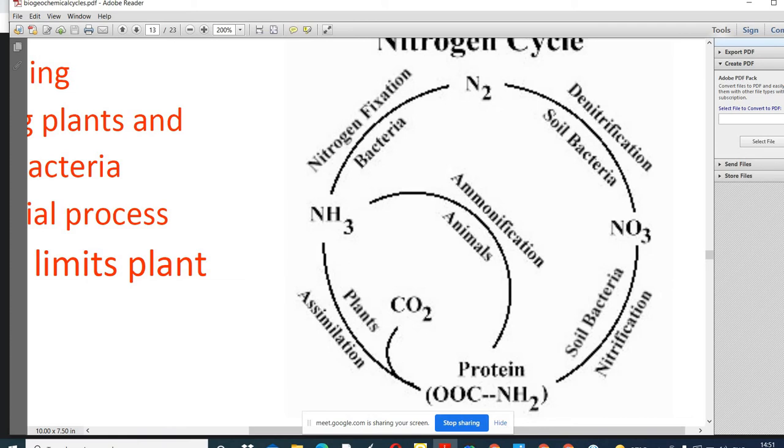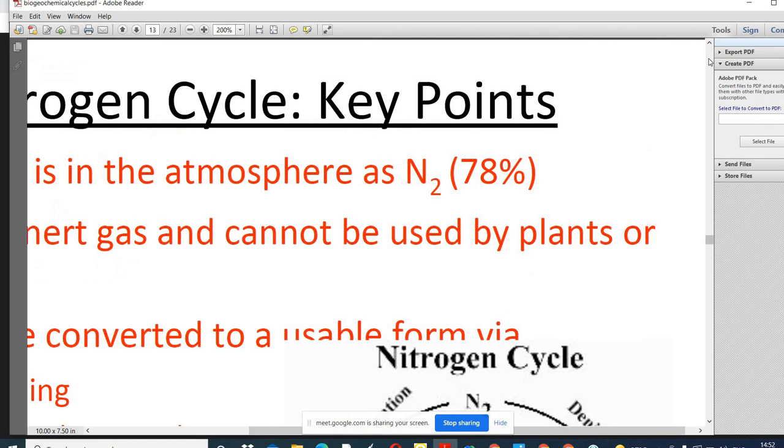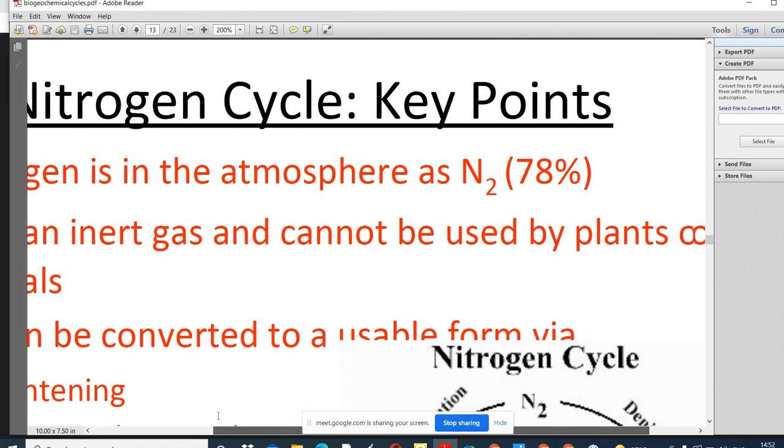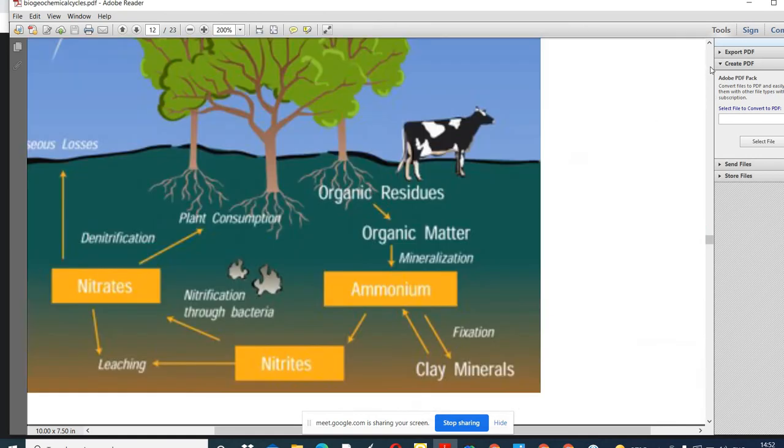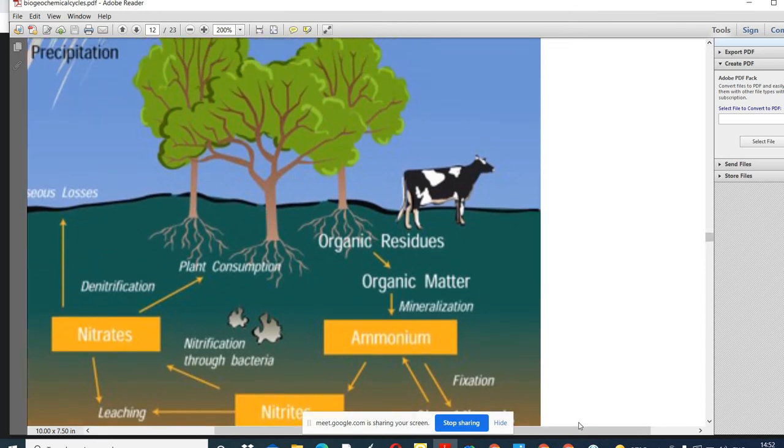Sometimes the soil is not replenished with nitrogen. There is a lack of nitrogen in the soil, and to fulfill this demand, the farmers use chemical fertilizer to replenish the soil. So we need to observe our activity, how we are destroying our soil. We need to work so that we can solve the problem and maintain the balanced cycle of nitrogen. This is a summarized figure.